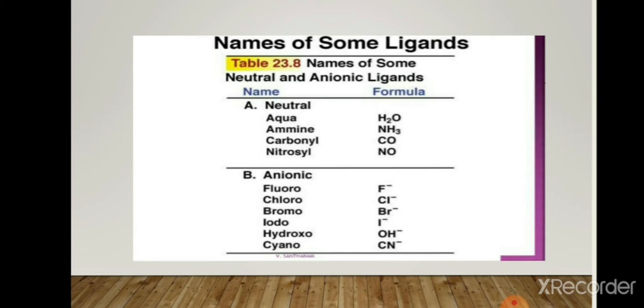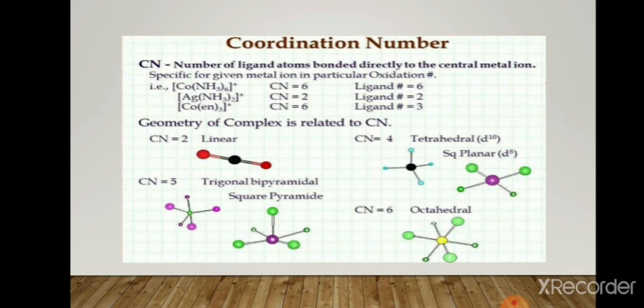The names of some ligands. First we see neutral molecules: aqua, H2O; ammine, NH3; carbonyl, CO; nitrosyl, NO. Second, the anionic ligands: fluoro, F-; chloro, Cl-; bromo, Br-; iodo, I-; hydroxo, OH-; and cyano, CN-.